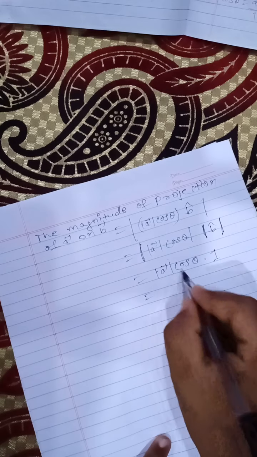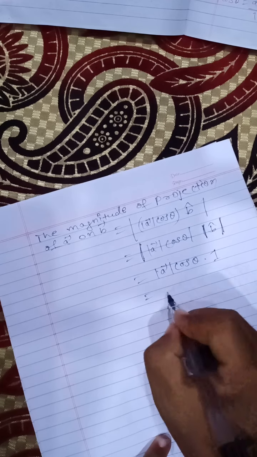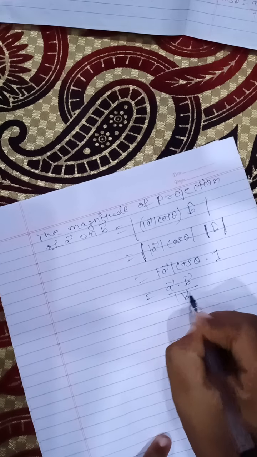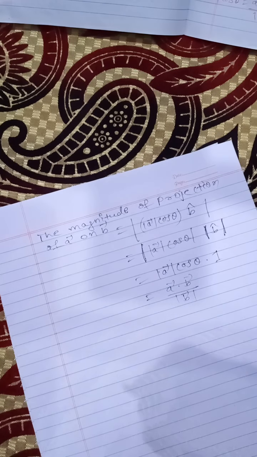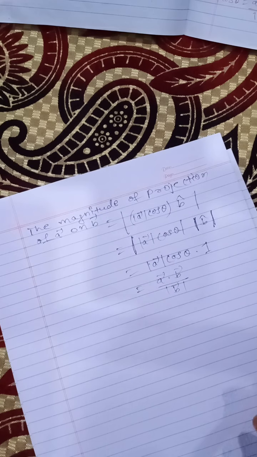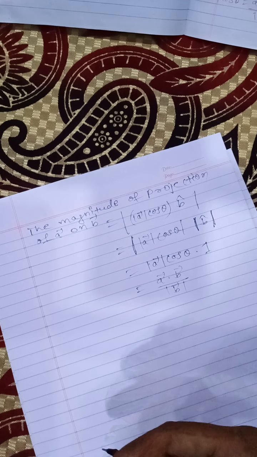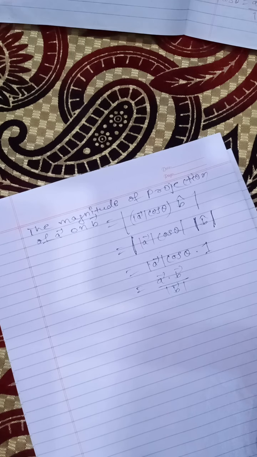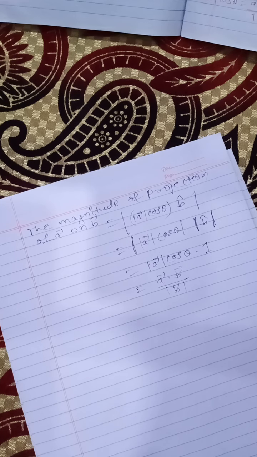So the magnitude of A cos theta value is A vector dot B vector divided by the magnitude of B. This is your required magnitude of projection of A on B. If asked to find the magnitude of projection of B on A, then it will be A dot B by the magnitude of A.